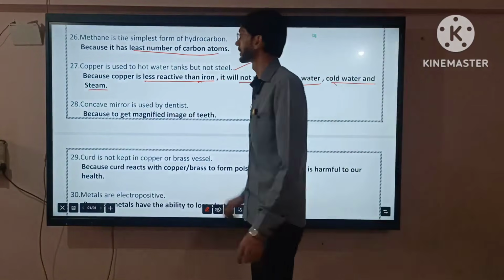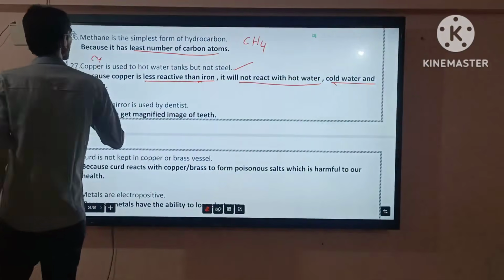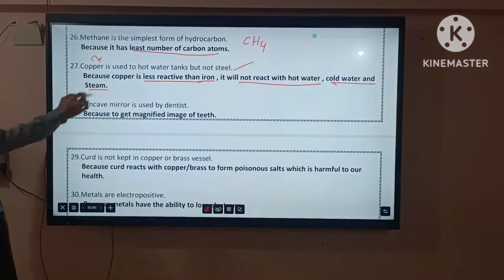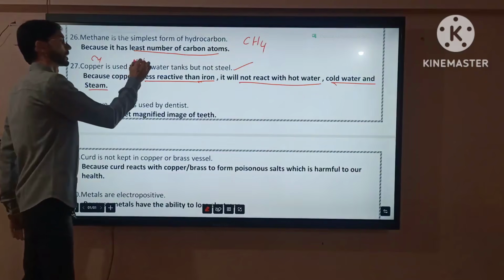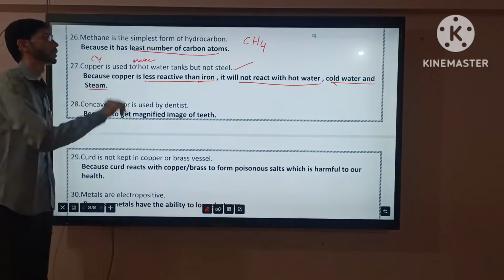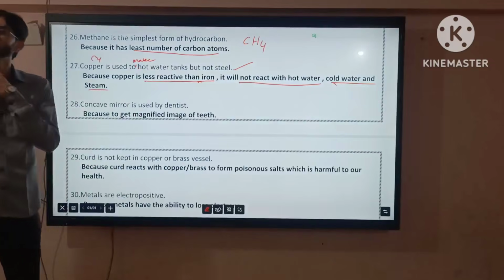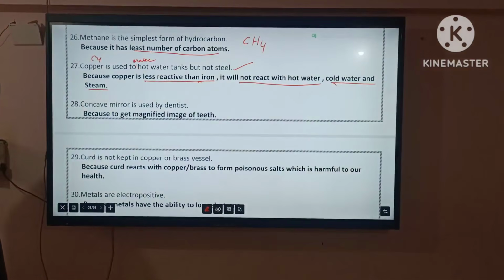This one: copper, Cu, is used to make hot water tanks. Used to make hot water tanks, but not steel. If steel is used, what happens? It will get rust. Got it? Now, as it is, have you copied?